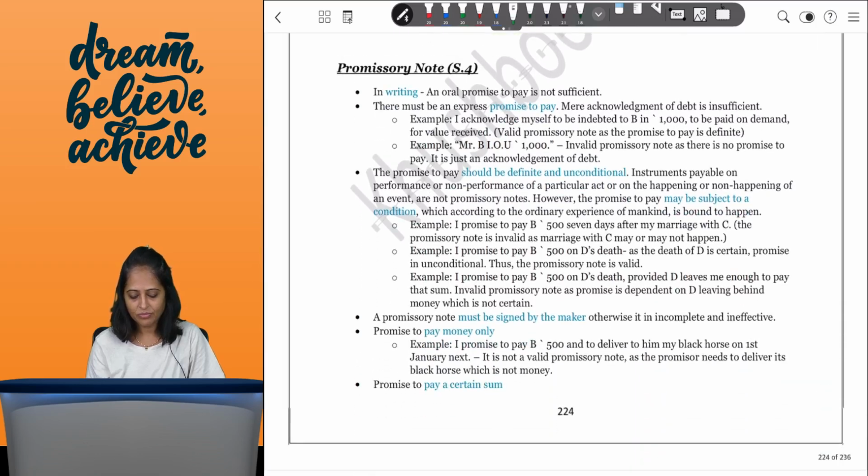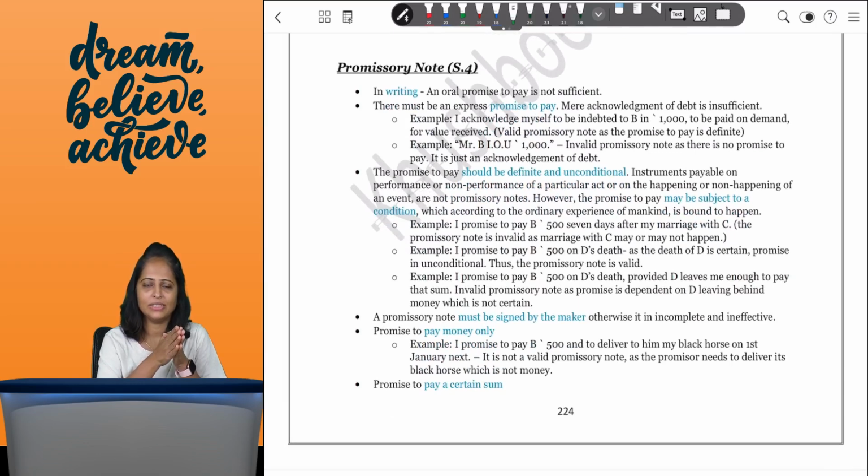Okay. Now coming to promissory note. Like I said, the essential characteristics are very similar to what you have for a negotiable instrument.